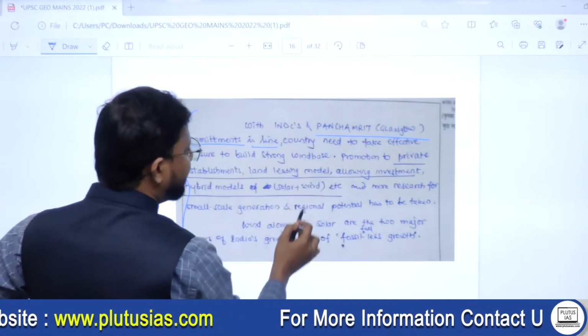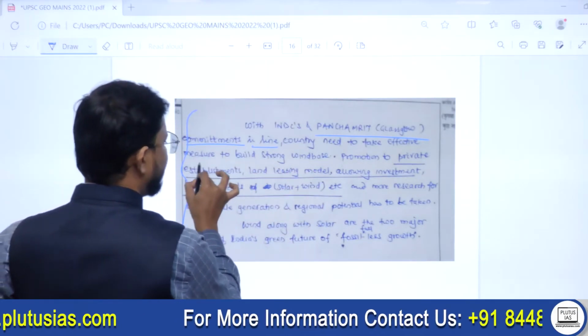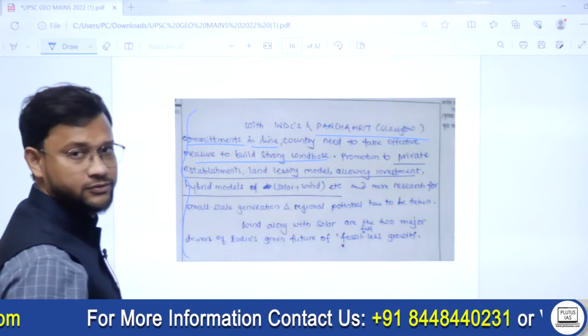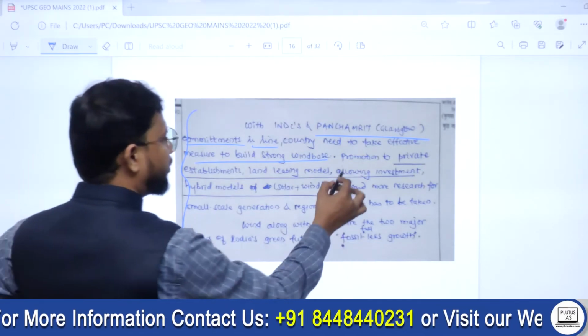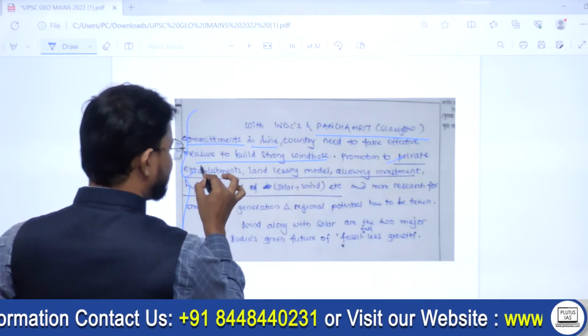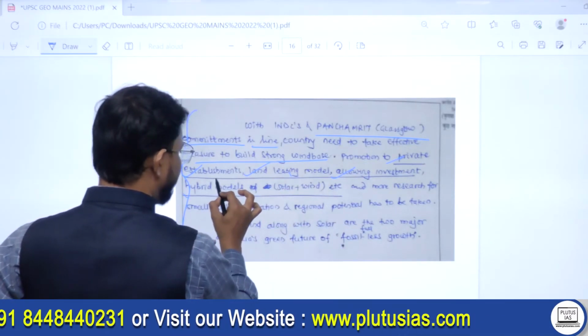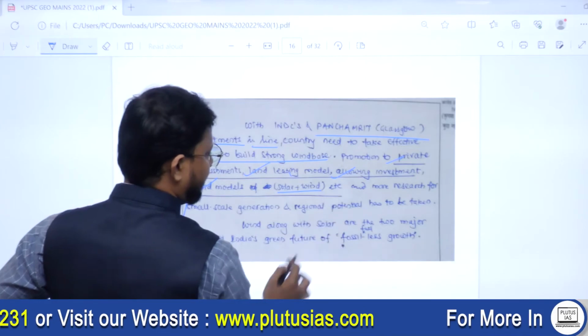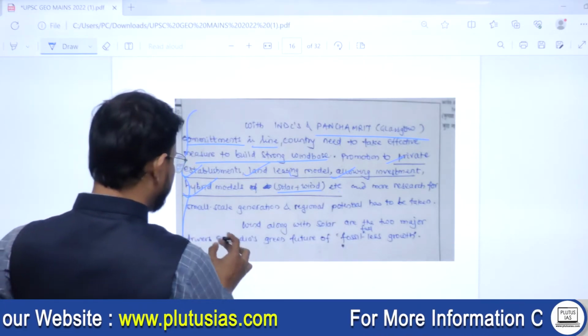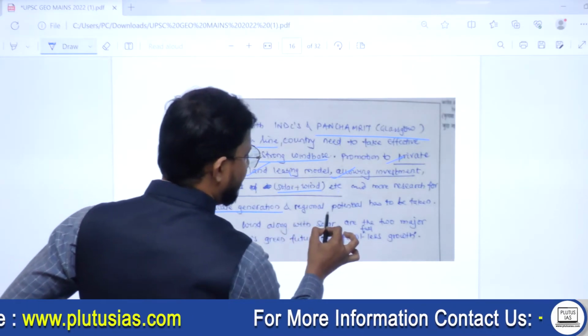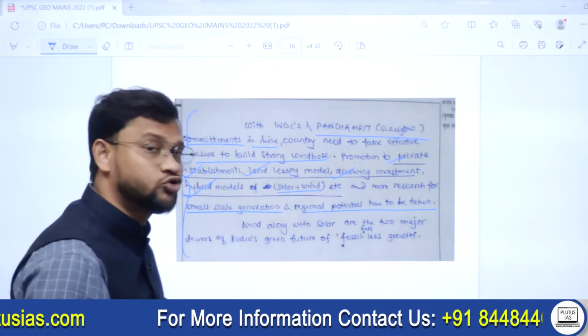The country needs to take effective measures to build a strong wind energy base. Promotion of private establishments, a land leasing model allowing investment, hybrid models like solar plus wind, etc., and more research for small-scale generation and regional potential has to be taken.